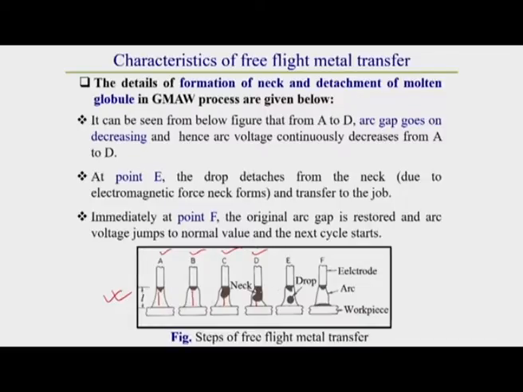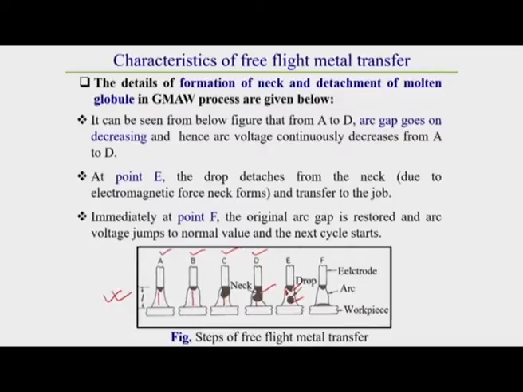At point D itself, due to the high electromagnetic forces I have discussed, neck formation starts, and at E the drop detaches from the electrode tip to the workpiece. Here the detachment has already taken place.